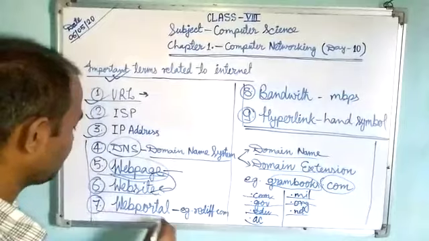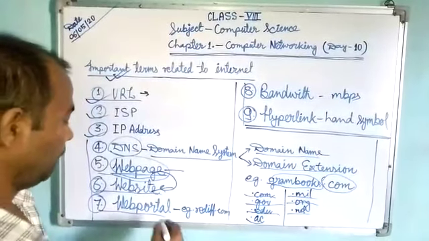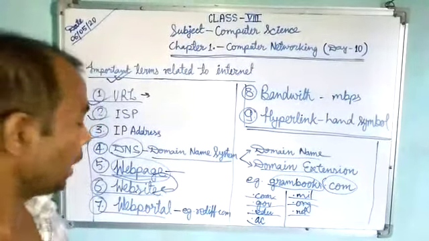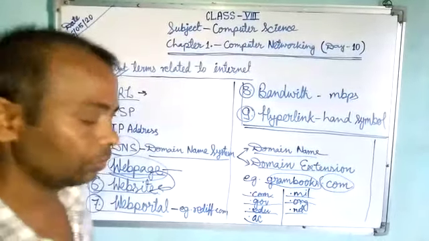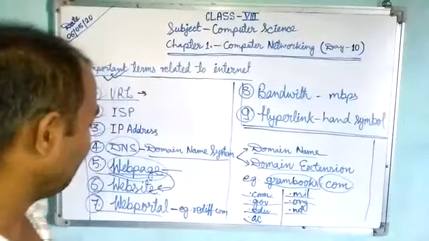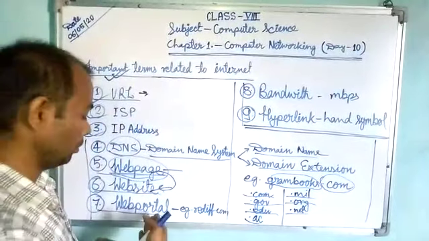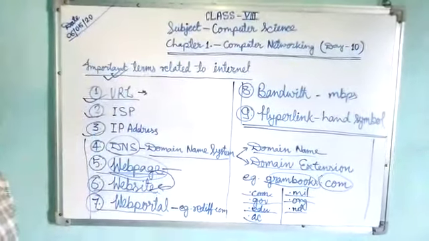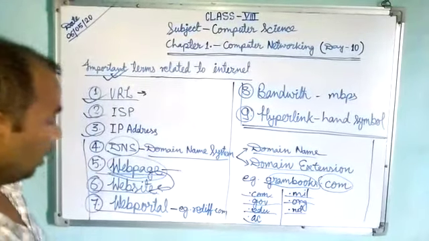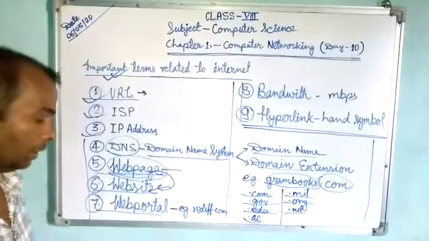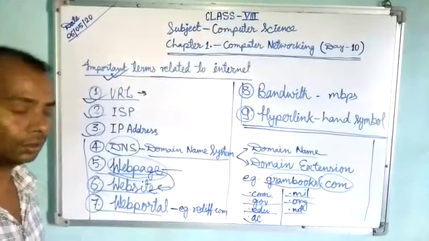And the next one is web portals. A web portal is a specially designed website which is utilized for a variety of work. Through a web portal we can do web shopping, we can do emails, and we can also use an educational search engine.